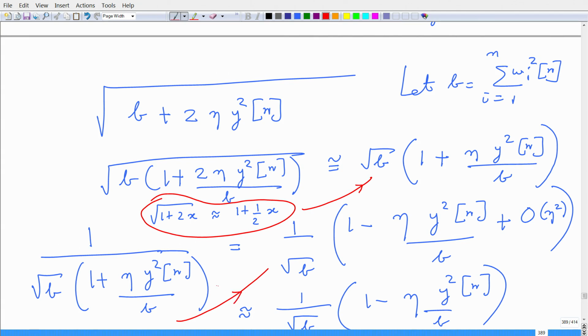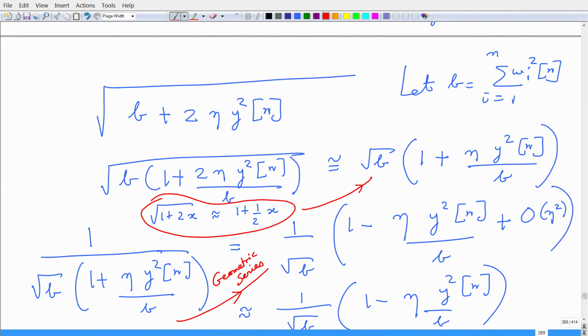So, I get 1 minus eta times y squared n upon b plus higher order terms, because now I have it completely in the numerator terms.